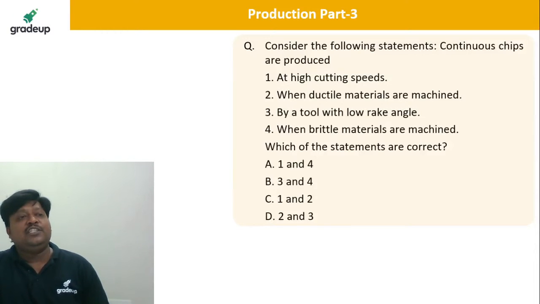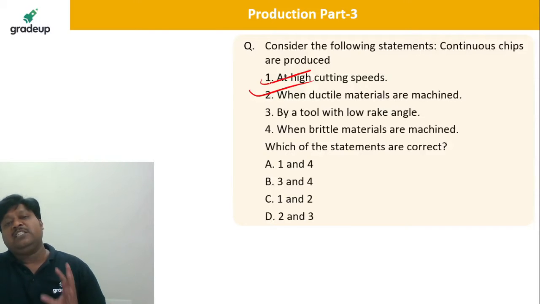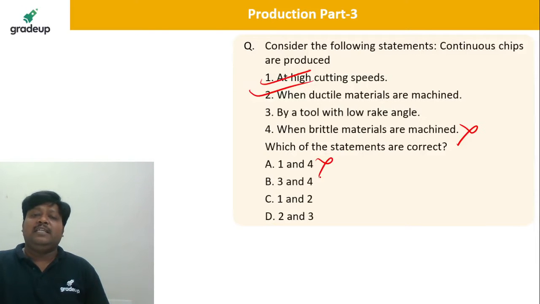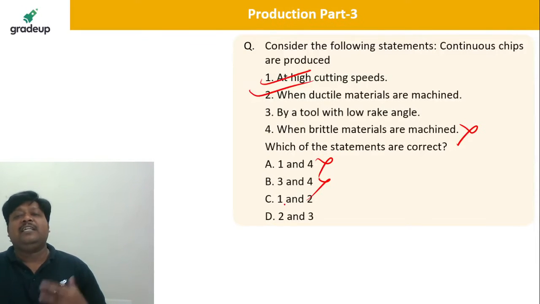So only continuous chip, no discussion on the built up edge. For a continuous chip, yes, high speeds are there, ductile material is there. So 2 must be there, that is the theory. Brittle material, 4 should not be there, that is okay. With brittle material we get the discontinuous chip.